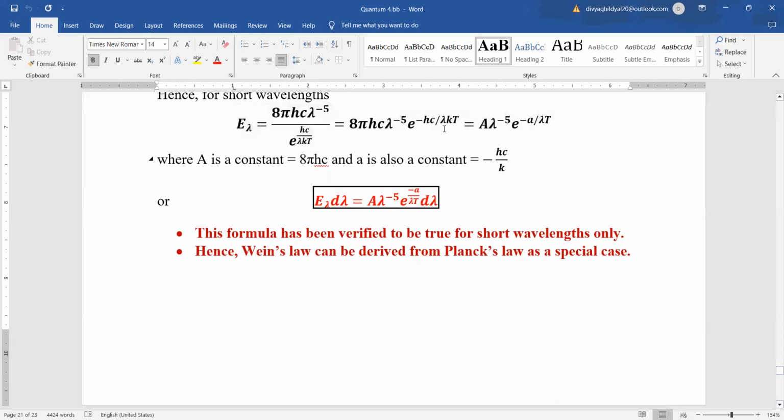And now what we will do, see 8 pi hc, they are all constants. 8 is a numeric constant, pi 3.14, h Planck's constant, c velocity of light.